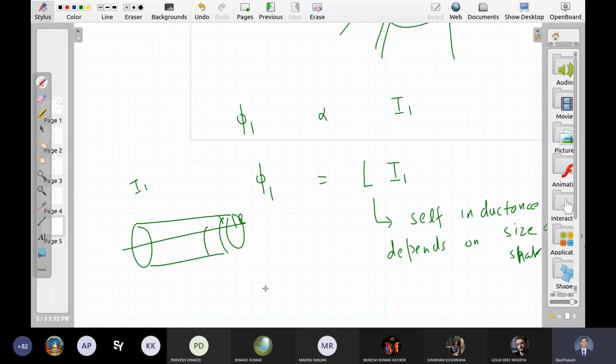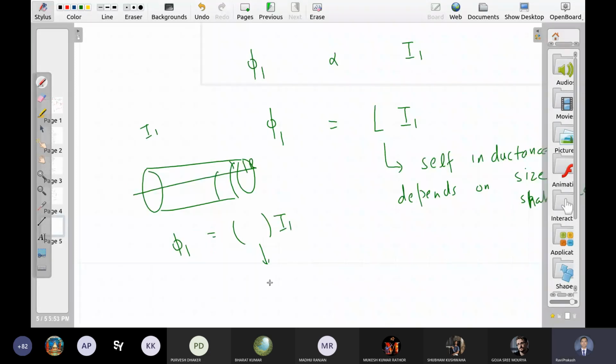Okay, so let us say you pass some current I1, calculate flux. Let us say flux is phi1. There are some factors here. All those factors are equal to what? L, right? So you can find self-inductance due to solenoid. You can find self-inductance due to current loop. All the standard cases that you have studied so far, right? So this you can always do, and this has its own importance.